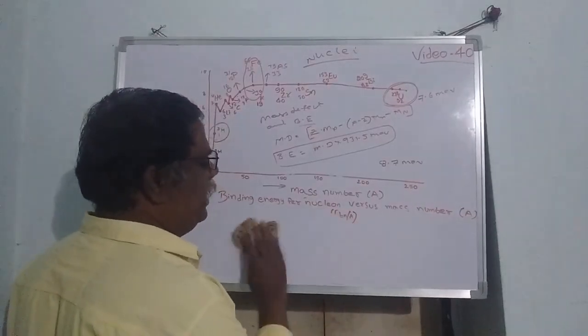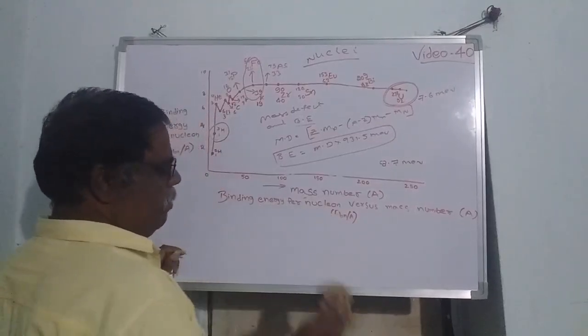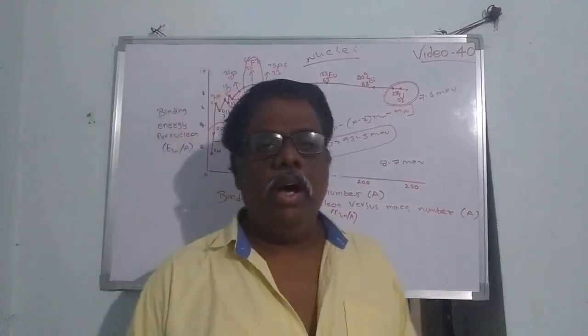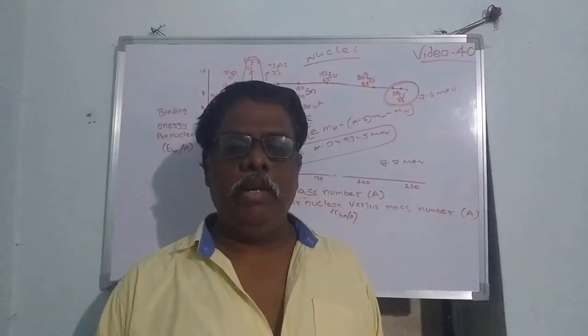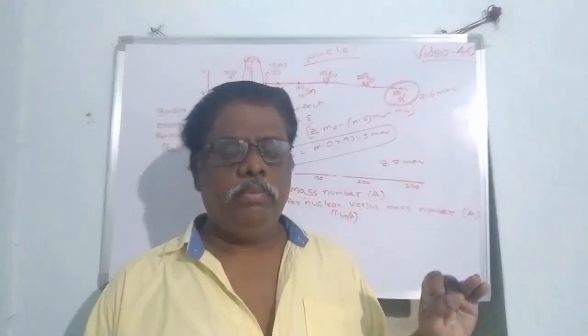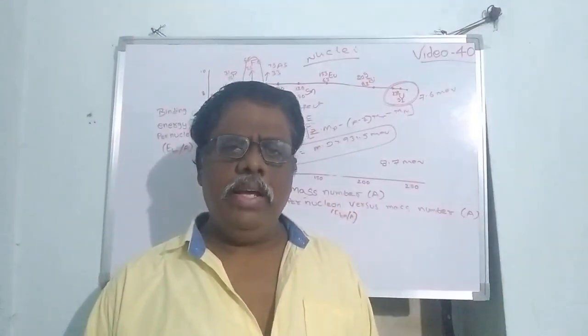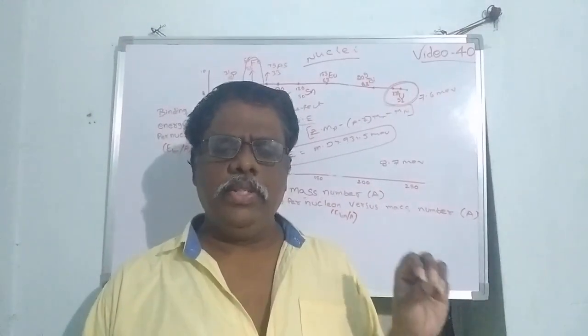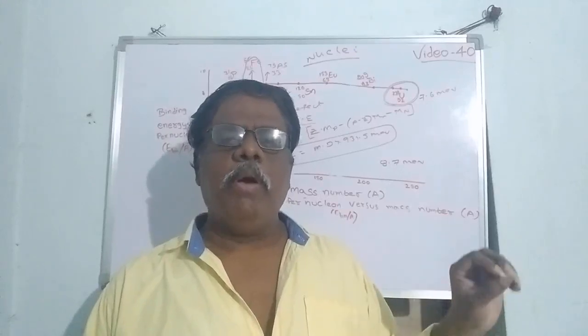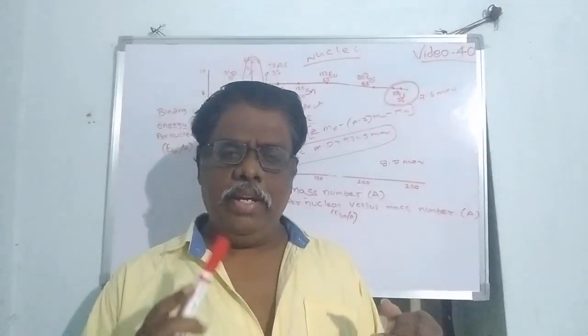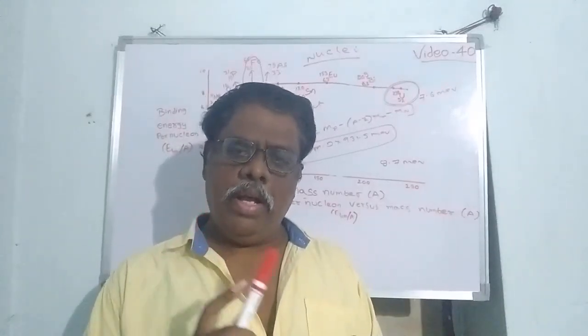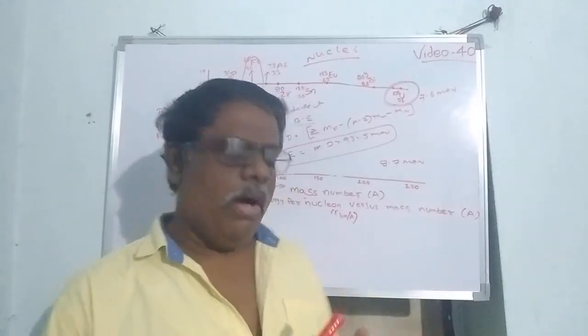This curve shows minimum and maximum stability. Minimum stability for odd numbers of neutrons and protons, elements like lithium, boron, and nitrogen. Maximum, greater stability is associated with even numbers of protons and neutrons, elements like helium, carbon and oxygen.